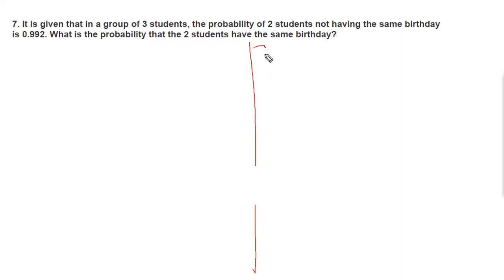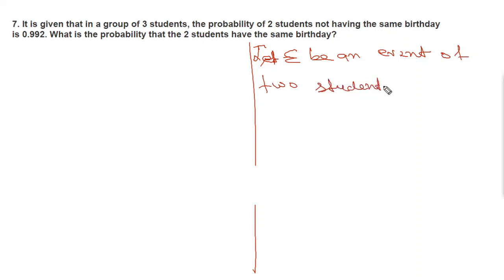Okay, what to write? Let E be an event of two students having the same birthday.